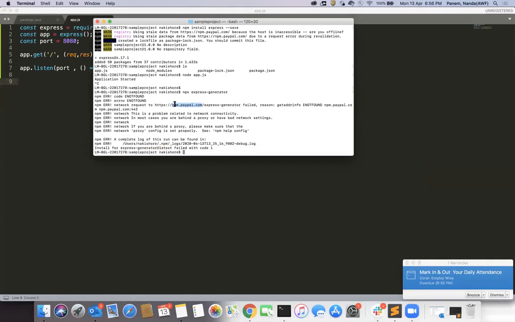That's the reason you are able to see some private directory, but I need to use a public one. So I need to change the npm registry over here to npmjs. So what I need to do is npm config set registry.